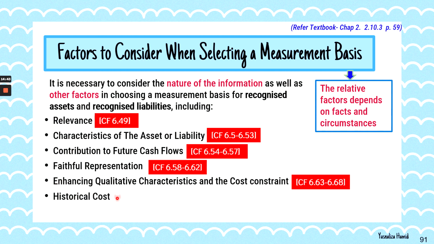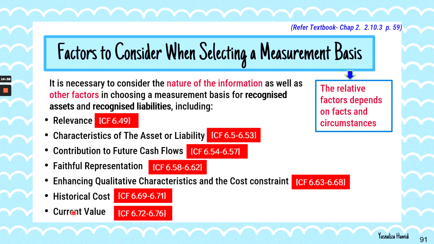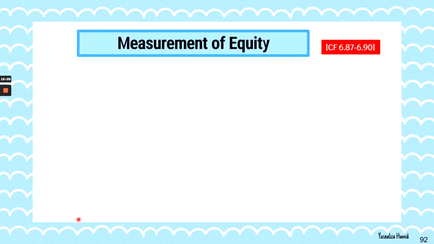Historical cost itself as the measurement basis. You need to also consider, is that the appropriate measure, and also the current value. Either current value, you use current cost, you use value in use or fulfillment value, or fair value.